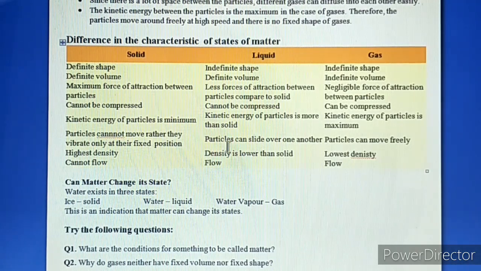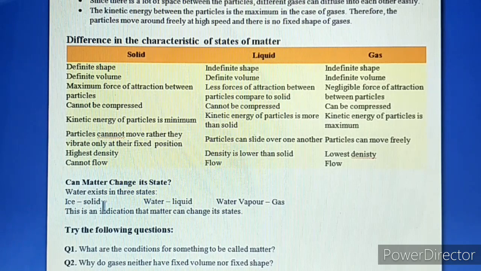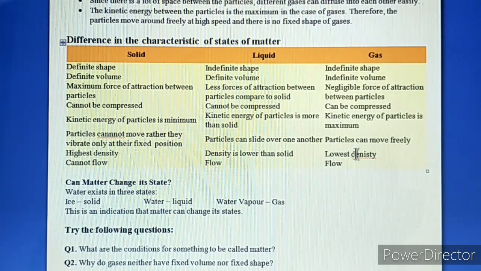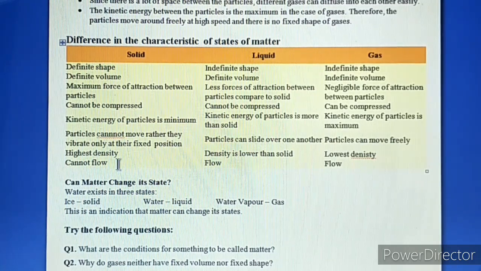But the particles of the liquid can slide over one another, while in gases, particles can move freely. Now solids have the highest density, while the liquid's density is lower than solid, and gases have the lowest density. And you know that density depends upon its mass, you can say its weight also.